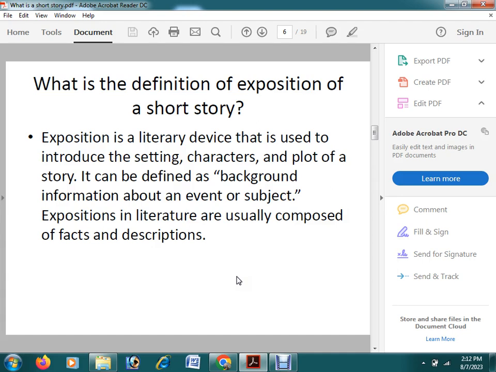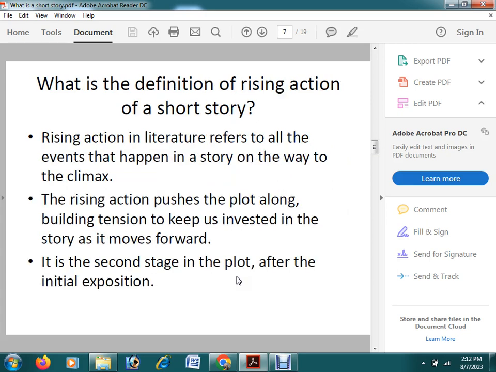That means exposition can be compared with the introduction of an essay. In the introduction of an essay, we have understood that background will be there, a thesis statement will be there, and other components will be there. In the same way, in a short story, we will have the setting, the characters, and the background at the initial stage, and that is called exposition.